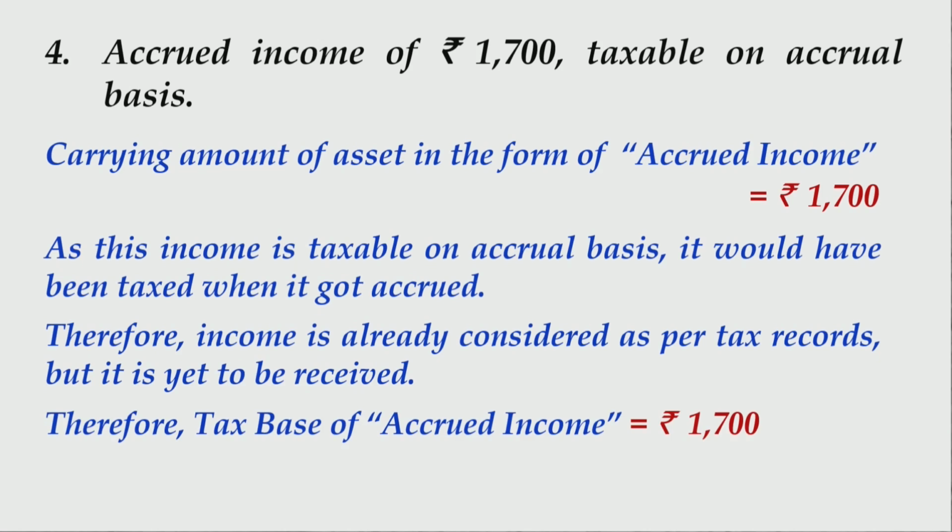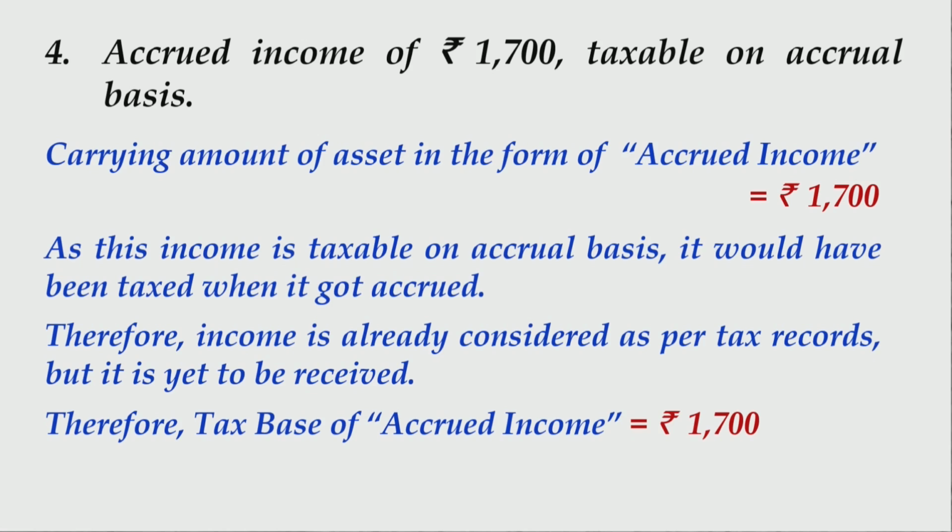Therefore, tax base of accrued income will be rupees 1700. You may simply also figure out by applying a different logic. That is, as per financial records, the income will be recognized on accrual basis. If it is also taxed on accrual basis, then as per accounting records and tax base, there will be no difference. So if there is a carrying amount of the asset in the form of accrued income as rupees 1700, even the tax base will be same, that is an asset of rupees 1700. So please write up this whole thing and then we shall move ahead.